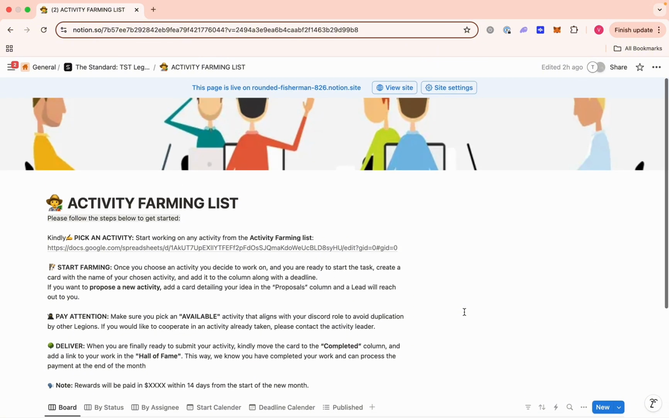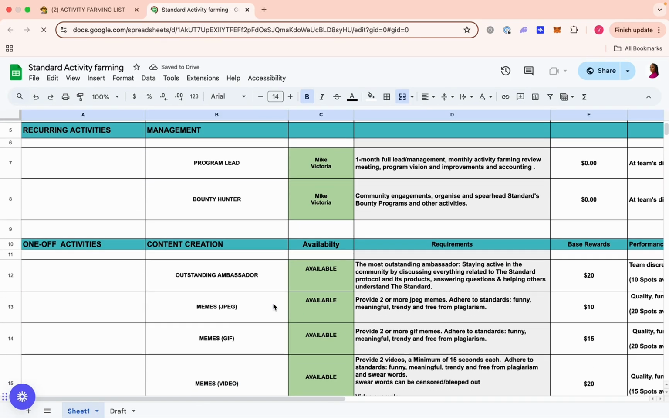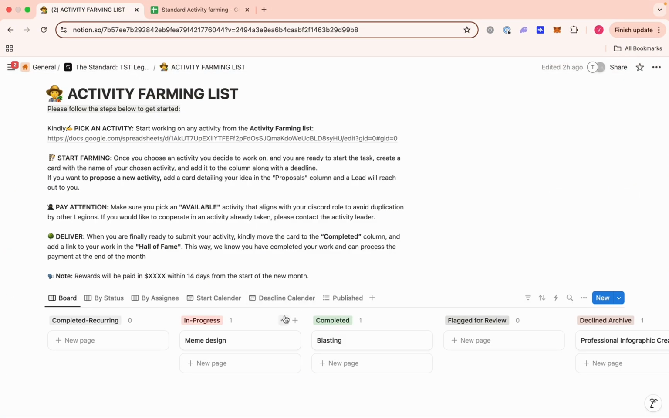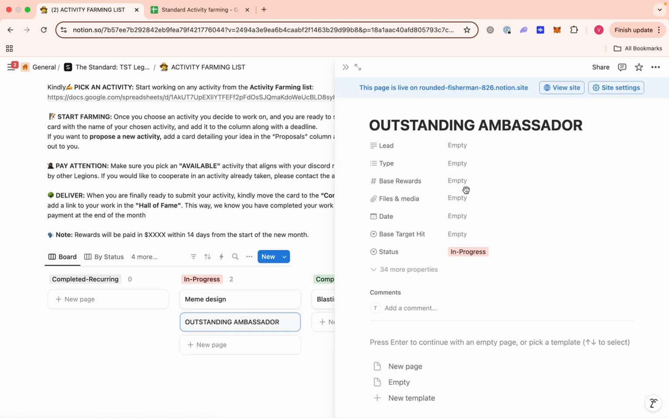So once you're done with an activity, or once you pick an activity from the activity farming list, so I'll open this again. So let's say, for example, I decide that I'm working on being an outstanding ambassador. I've picked an activity. What you need to do now is to add it to this part that says in progress. You need to let us know what you're working on. So I'm just going to click on new page. I'm going to paste it in there. I'm working to be an outstanding ambassador, right? And I'm going to edit this. So you just double click on it to edit it.